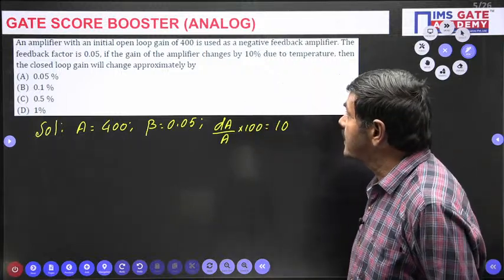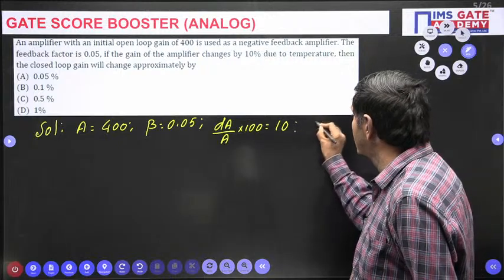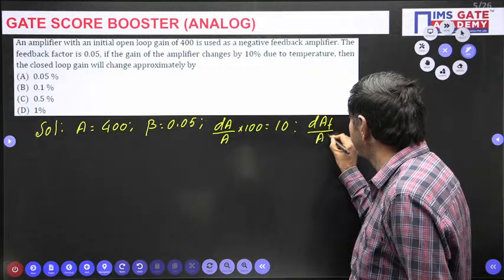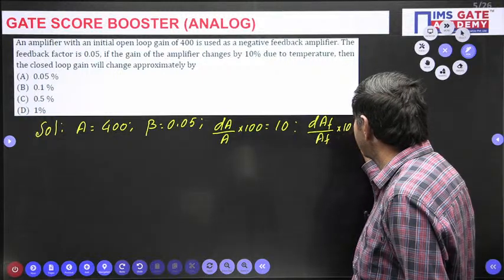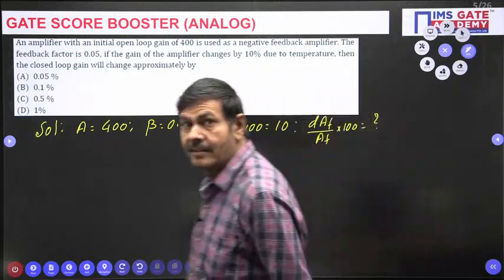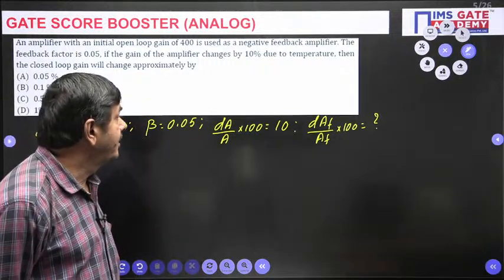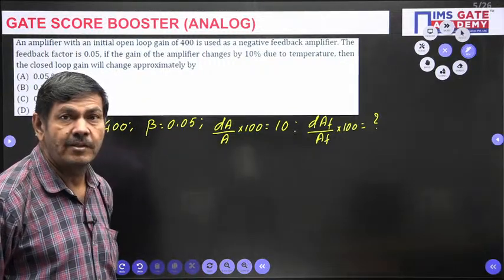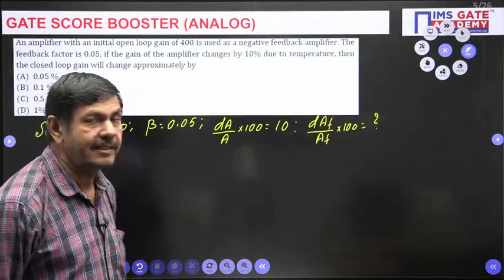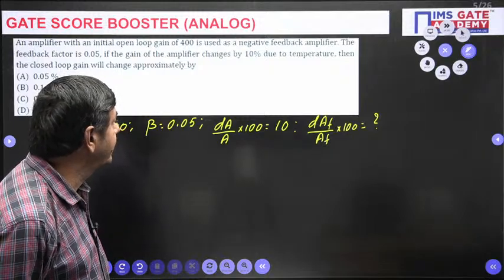And also it is asking the closed loop gain will change approximately by, closed loop gain means dAF by AF into 100 equal to how much is asked here. After finding that value, dAF by AF into 100, if you want to get it, first you need to create the formula. The formula comes easily. How can we get dAF by AF into 100 here?